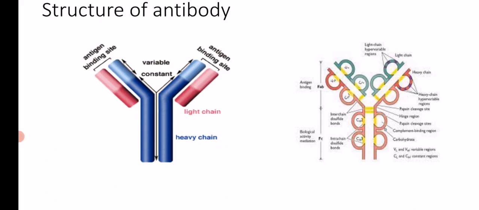And here variable region and constant region are also shown, and the topmost region is for antigen binding. The faint blue color, that is the variable region. Corresponding to that there is a pink color region which is the variable region of the light chain. So the variable region of the heavy chain corresponds to the variable region of the light chain. The remaining portion is the constant region, which is the Fc portion here. It is known as variable because it has a variable sequence of amino acids. So it is known as variable region.